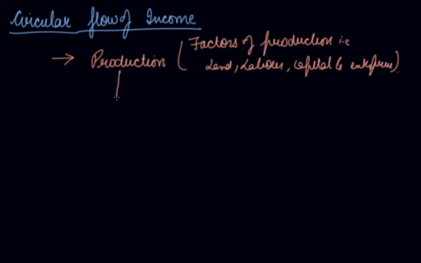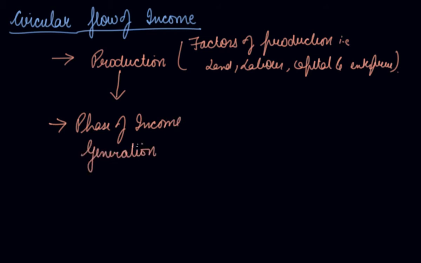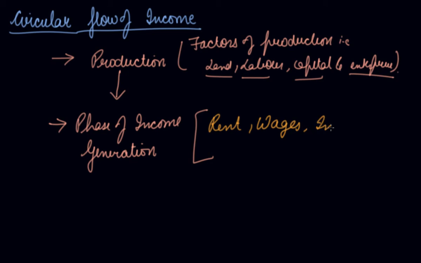Now, after production, there is a phase of income generation. That is, if you have appointed these factors of production, that is land, labor, capital, and entrepreneur, you need to pay these factors of production. To land, you give rent; to labor, you give wages; to capital, you pay interest; and to the entrepreneur, you pay the profit. So, this is the phase of income generation.